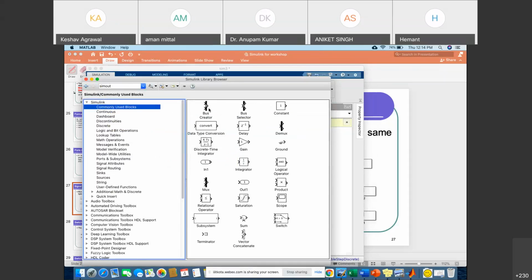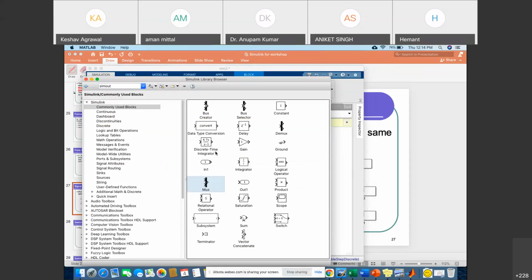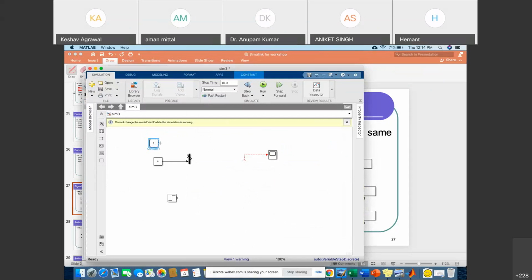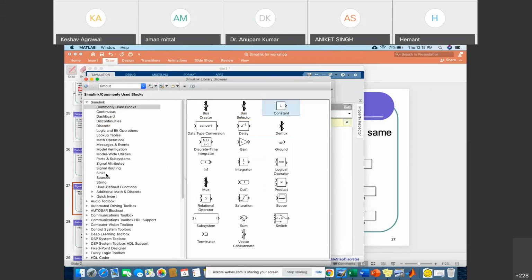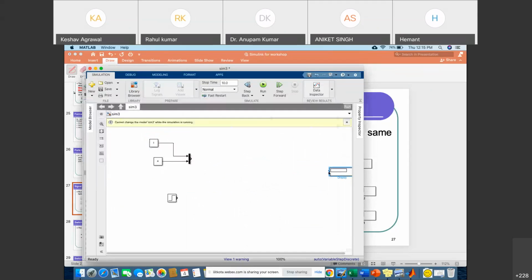So this is the mux and demux operation. How to perform the mux and demux operation, we'll see now. Here the mux is taking two inputs, and suppose each input is a constant, and we want to see it in the display section.